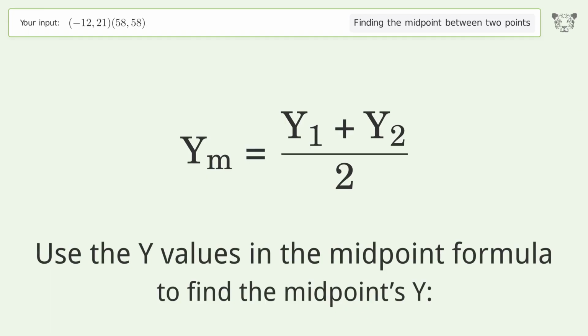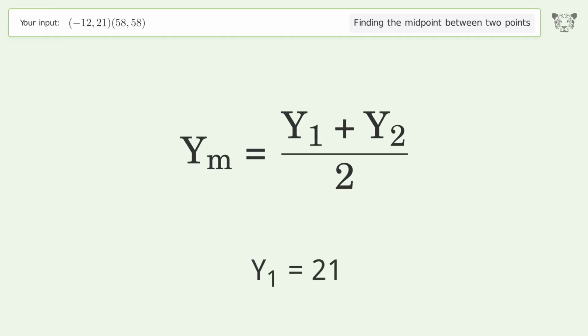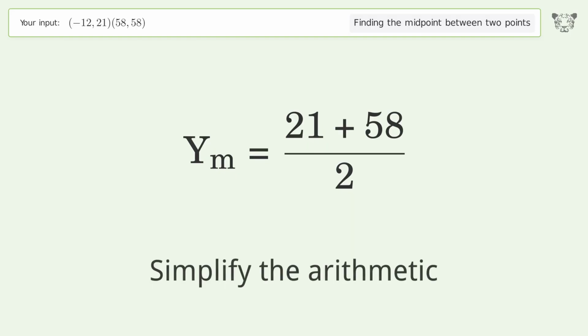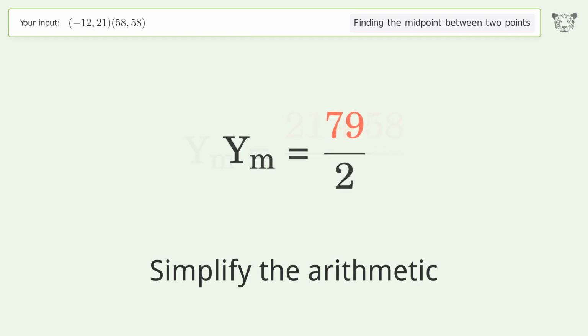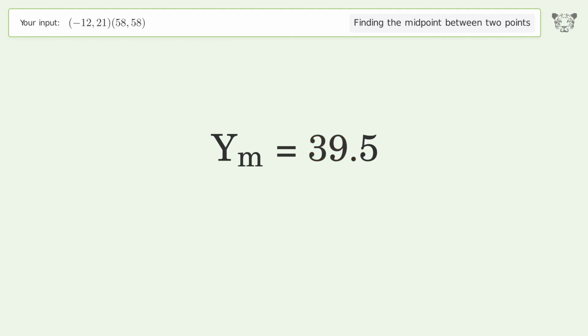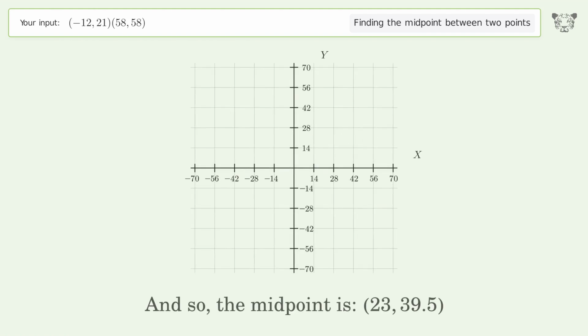Use the y values in the midpoint formula to find the midpoints y. y1 equals 21. y2 equals 58. Simplify the arithmetic. And so, the midpoint is 23, 39.5.